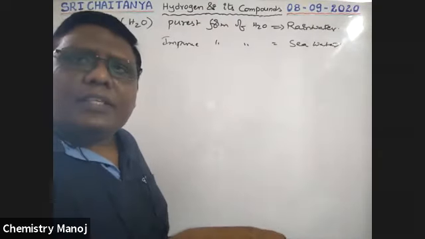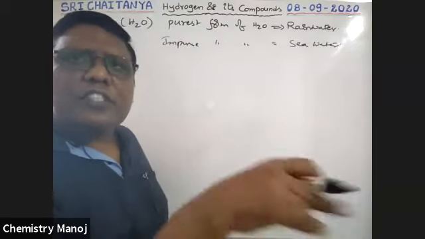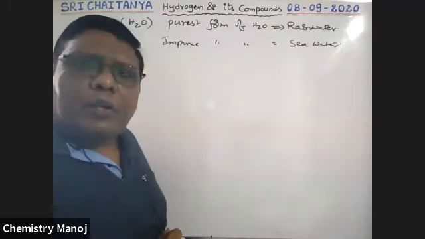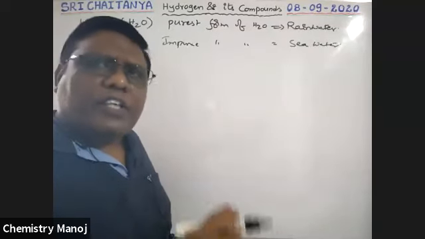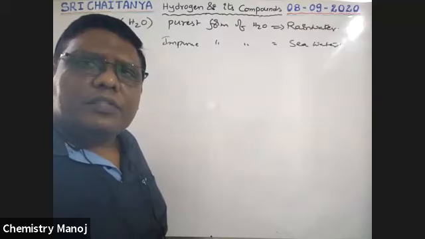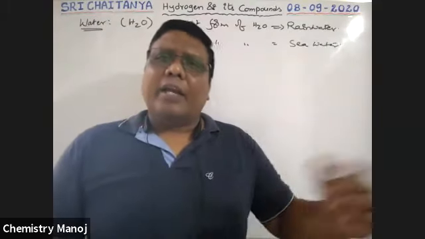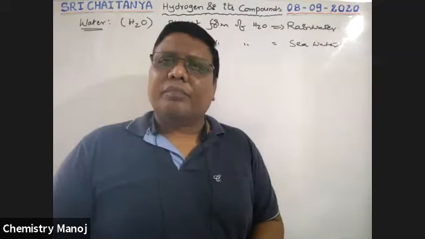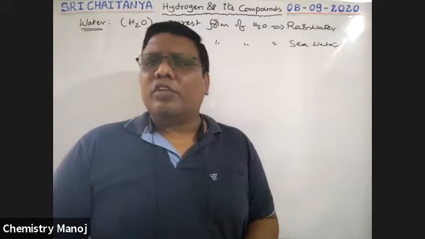Almost 3/4 of the Earth's surface is occupied by water. Water at room temperature exists in the liquid state. It is an associated liquid because of intermolecular hydrogen bonding. I already completed that at the time of hydrogen bonding. So water exists as a liquid because of intermolecular hydrogen bonding.